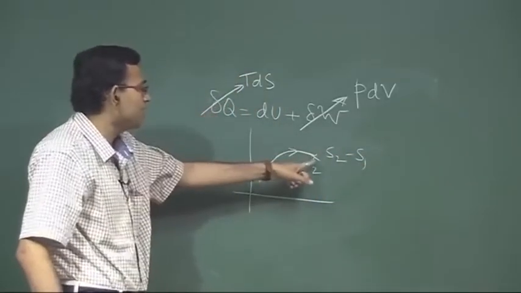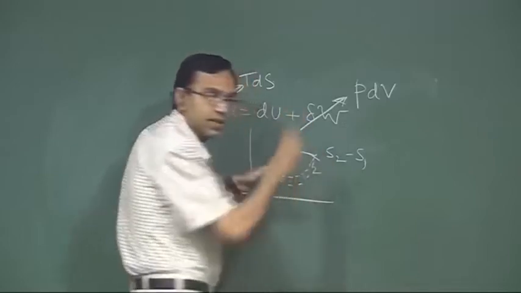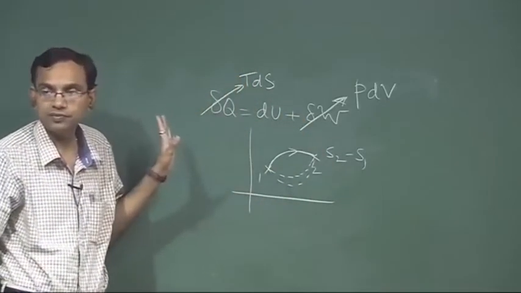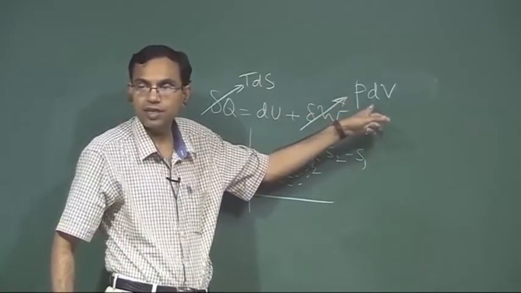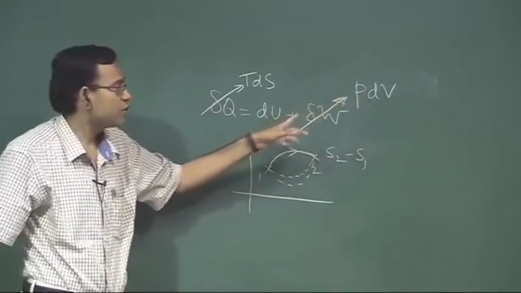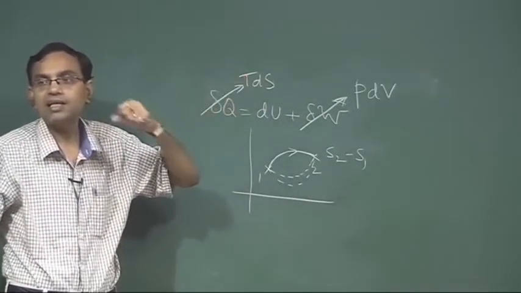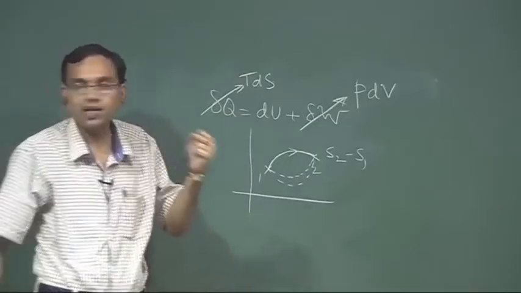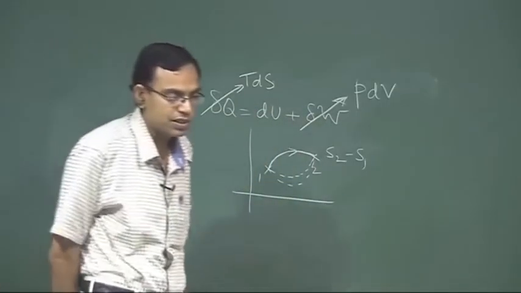Once you have evaluated this, that S2 minus S1 will remain valid even if you have any other arbitrary process which is not reversible, because it is a point function and all the parameters in this formula are point functions, therefore it is valid for any process. So, the integration of this formula has to be carried over a reversible path, but once the integration has been carried out, that result can be applied for any process. That is the spirit of mentioning that this is valid for any process provided it is a simple compressible substance.